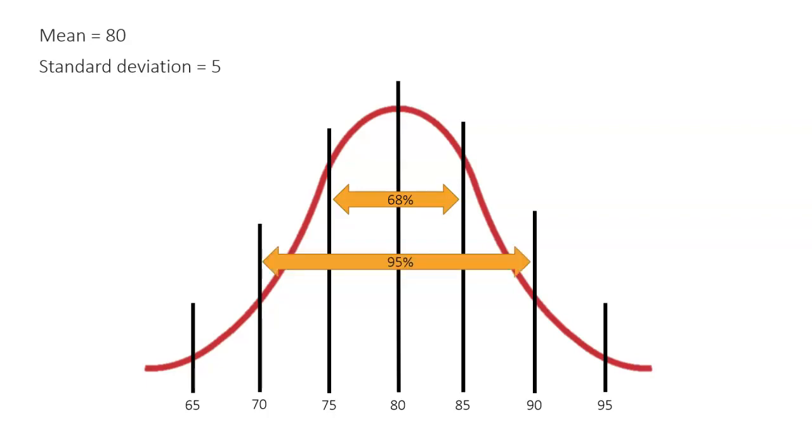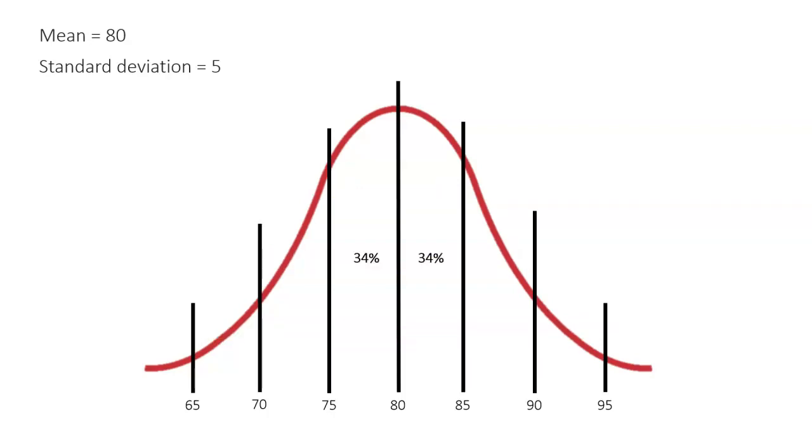Now, 95% of the test scores will fall between a 70 and a 90. And then 99.7% of the test scores will fall between a 65 and a 95. That is the empirical rule. This bell curve showing each of these amounts, showing the 68, 95, 99.7, this is what we need to remember for the empirical rule.